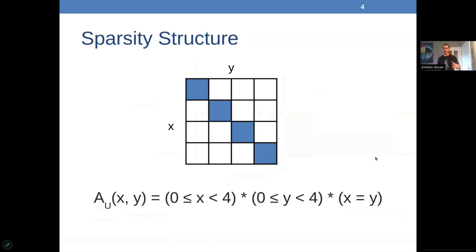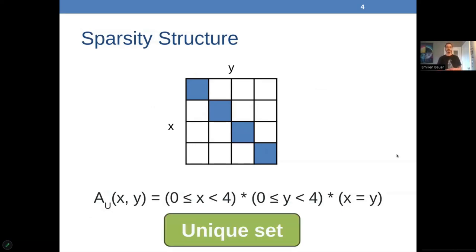The first step is the sparsity structure encoding. So we look at a diagonal matrix here and we want an encoding at compile time of this knowledge. We represent this with a set definition on the indices we care about. We see simple bounds of x and y here and an equality of x, y, telling us we only care about those values that are on the diagonal. This is what we call the unique set in this context.